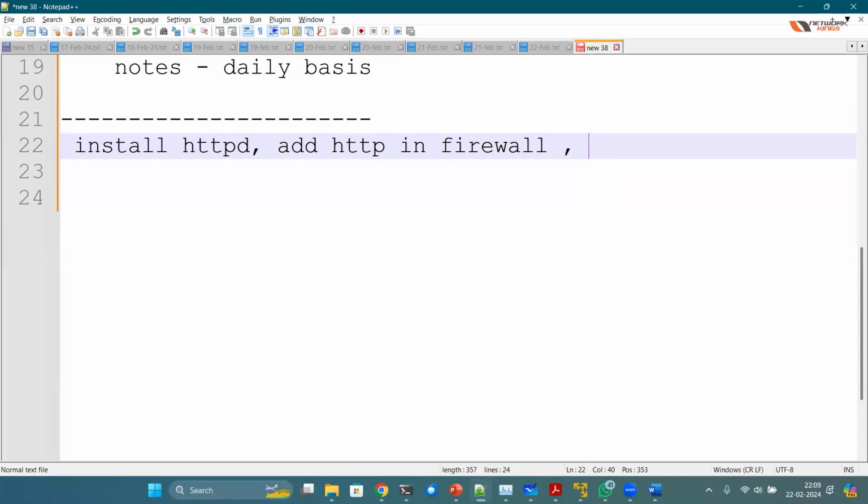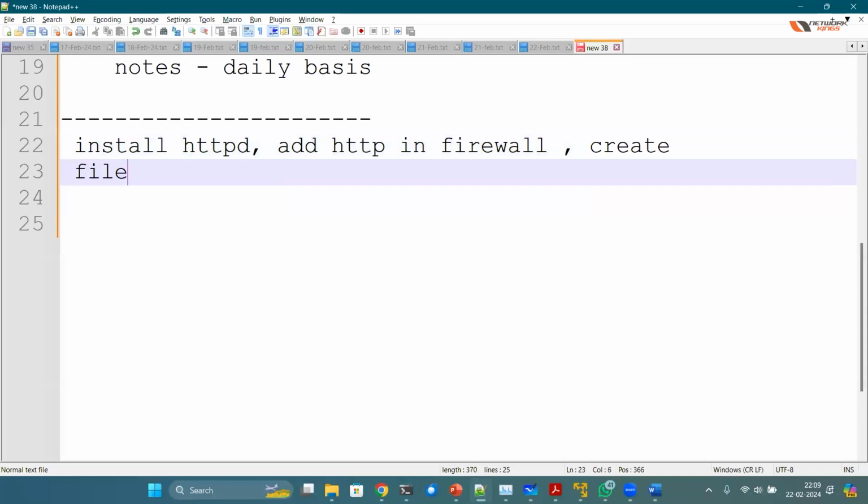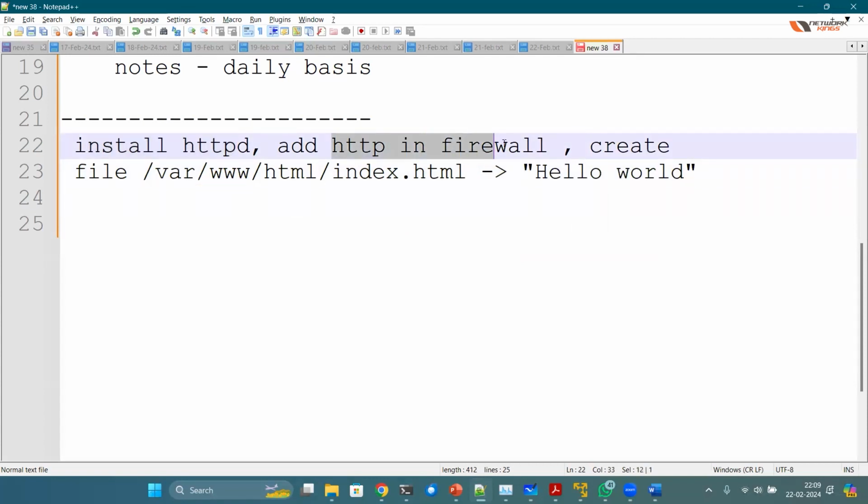And create a file index.html inside /var/www/html by the name index.html, and have this content, let's say hello world. So there are 3-4 tasks, right?